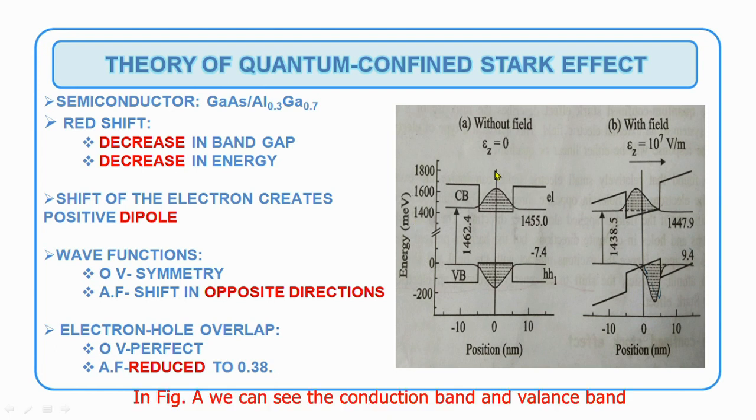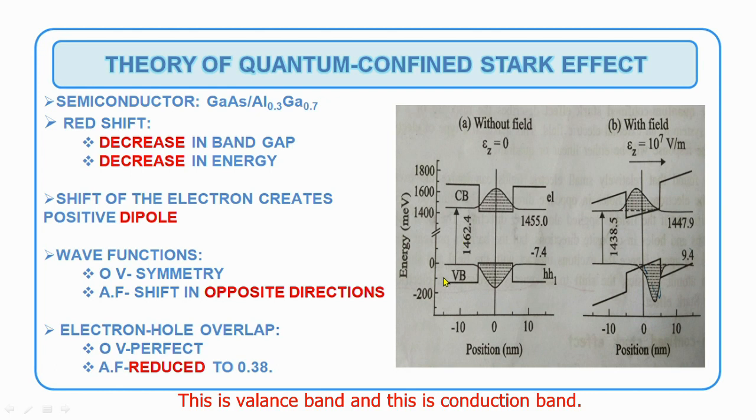In figure A we can see the conduction band and valence band. And also you can see the wave functions of electrons and holes. This is the valence band and this is the conduction band, this is the wave function for electrons and this is the wave function for holes. Also you can see here it is marked HH1 and here it is marked E1. HH1 means heavy hole 1 and E1 means electron 1. Now you should know about HH1 and E1.